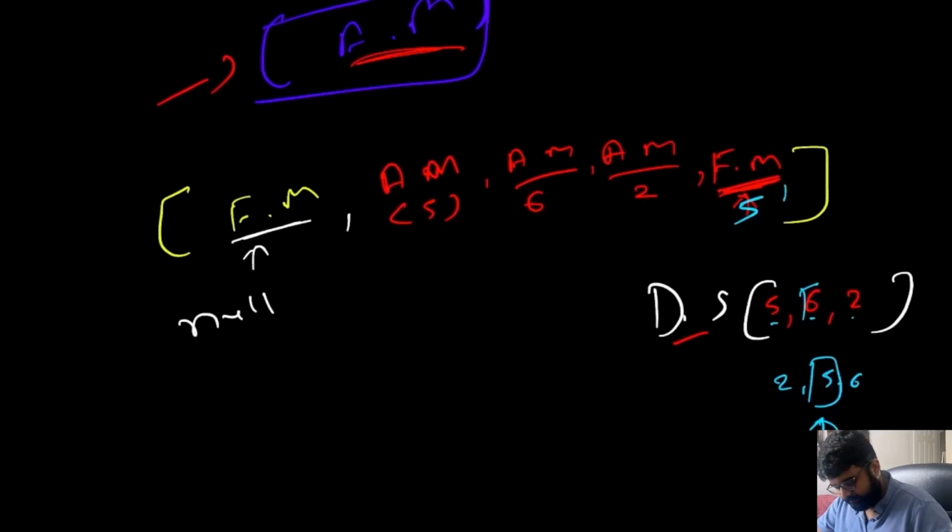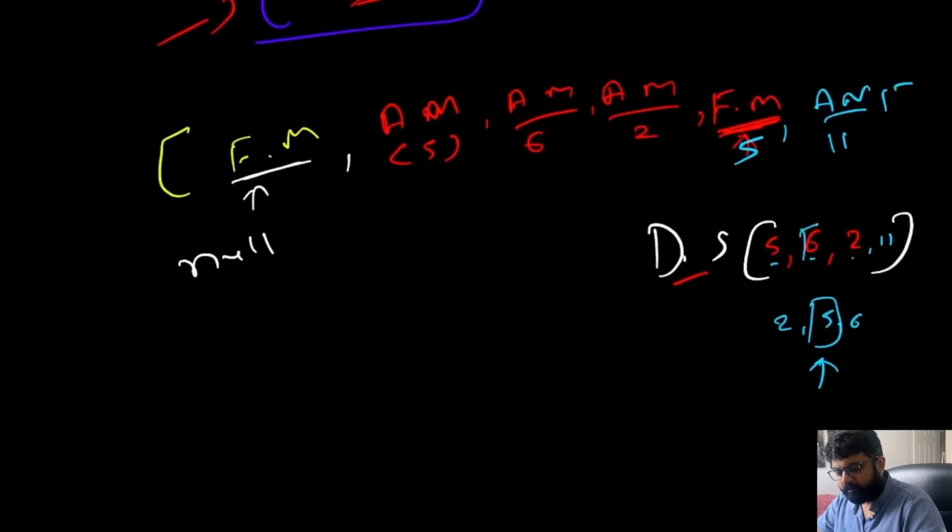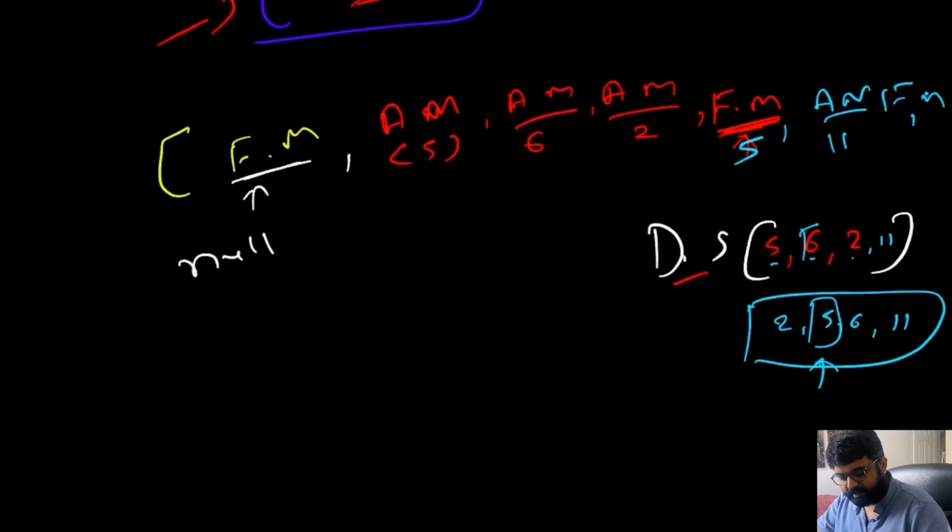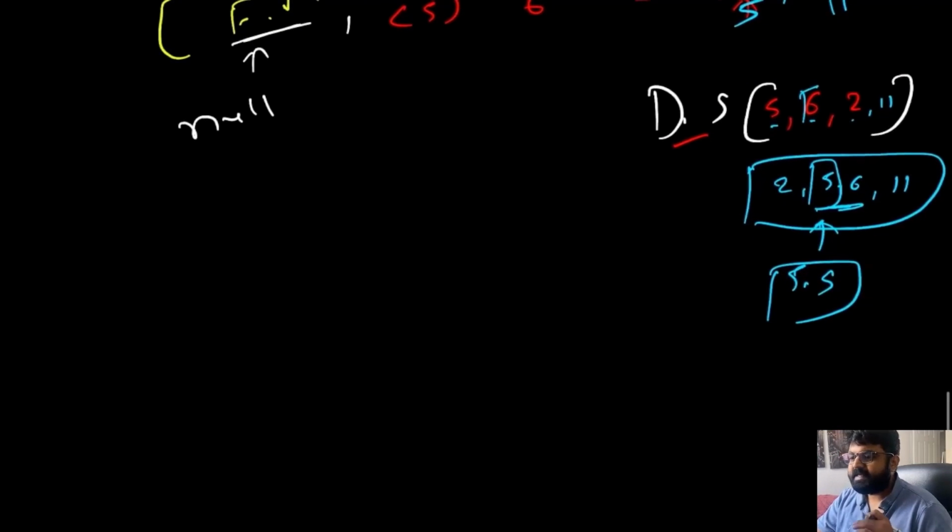Now again, there can be a bunch of more operations to be performed the same way. So let's say that again we add a number, and this time we add the number 11. So our data stream is going to have value number 11. Now if we want to find the median, then again there would be an additional bit of changes. This would be our sorted data stream, and the median is going to be 5.5, and this is what we will return. So basically it will keep on changing. Now our job is to do this in the most efficient manner.